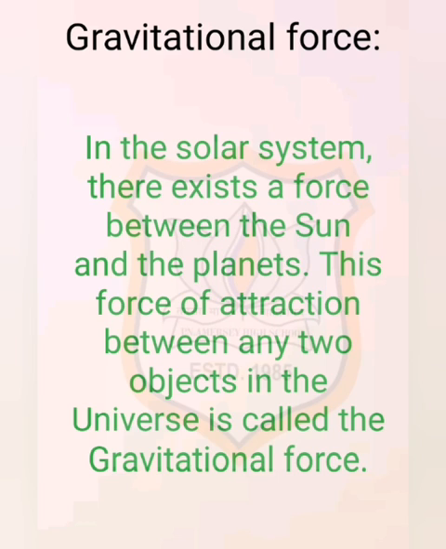In our solar system, all the planets go around the sun. By arguing the same way, we can say that there exists a force between the sun and the planets. From the above facts, Newton concluded that not only does the earth attract an apple and the moon, but all objects in the universe attract each other. And this force of attraction between objects is known as gravitational force.